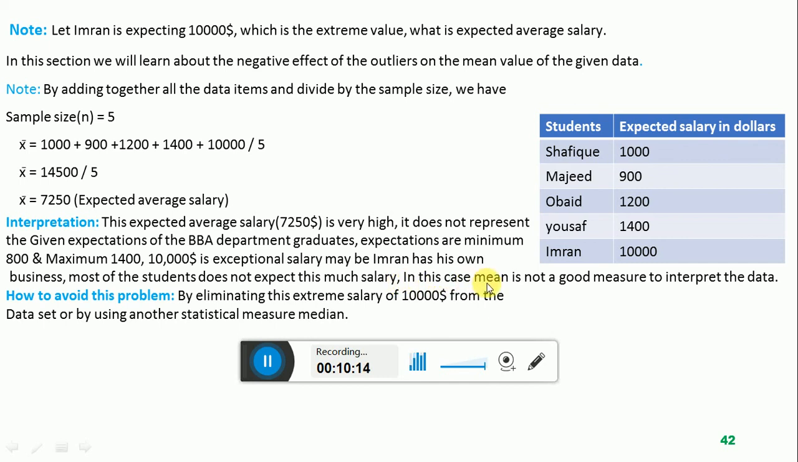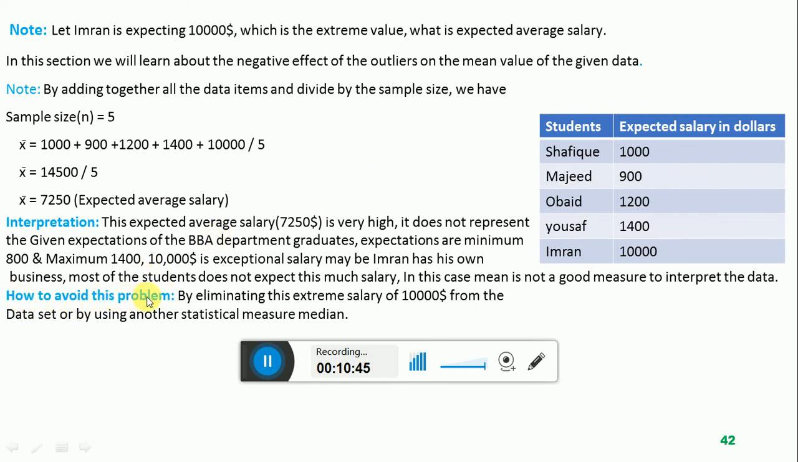In this case, the mean is not a good measure to interpret the data set. We cannot apply this mean value to the BBA department of Salam University, saying that every Salamian is expecting $7,250, because no one will offer them a job. So this expectation is wrong because of only one value, which is a very extreme large value, and that is called an outlier, and that is the bad negative effect of the outlier.